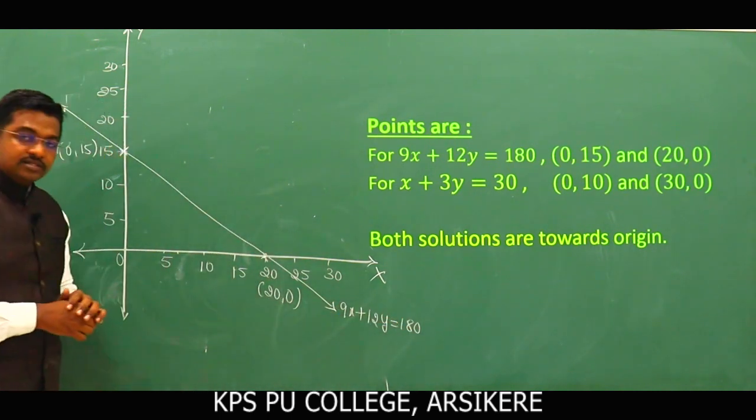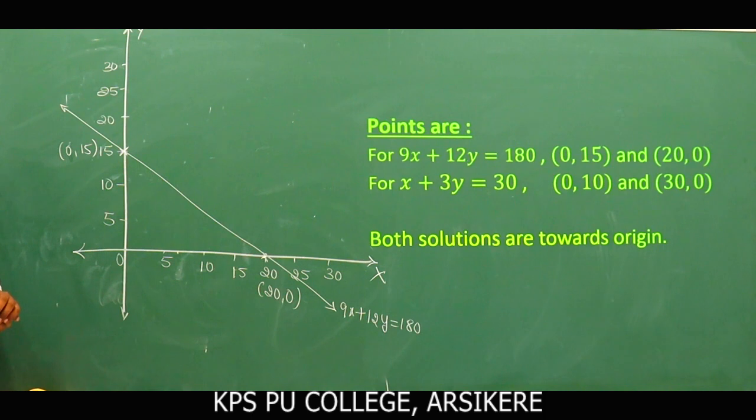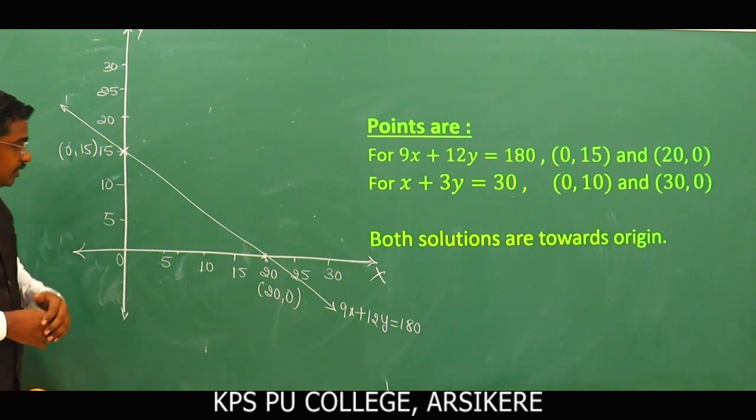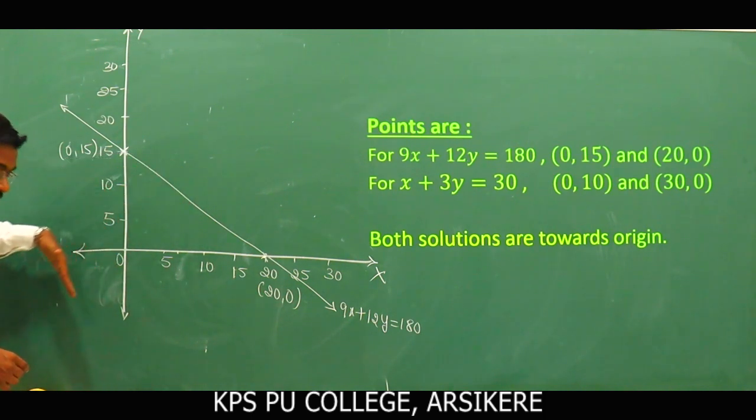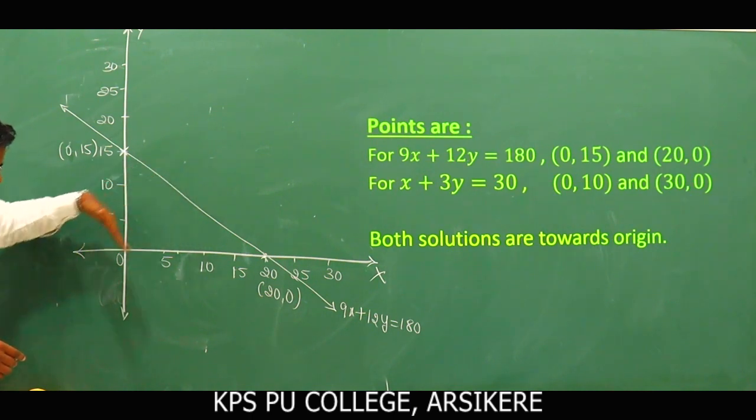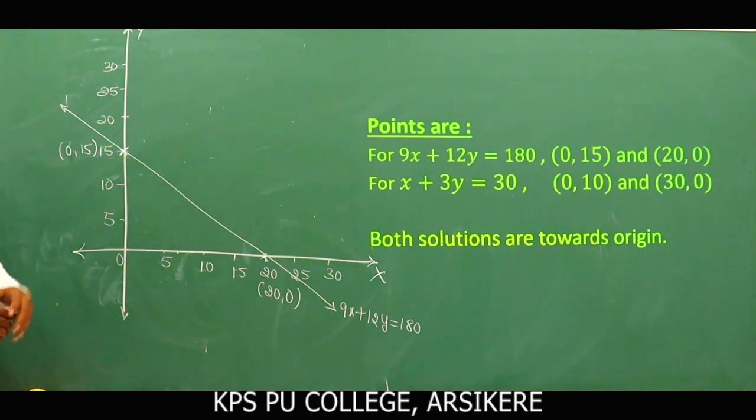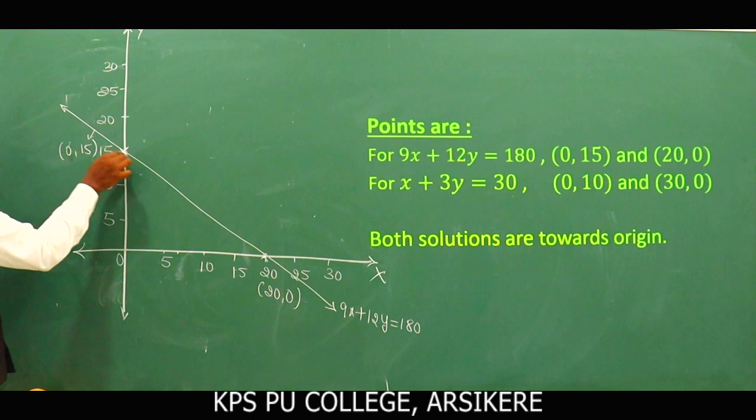On solving these inequalities by substituting x is equal to 0 and y is equal to 0, we get the solution region towards origin, or else the solution region includes the origin. I will mark an arrow on this line, towards origin.